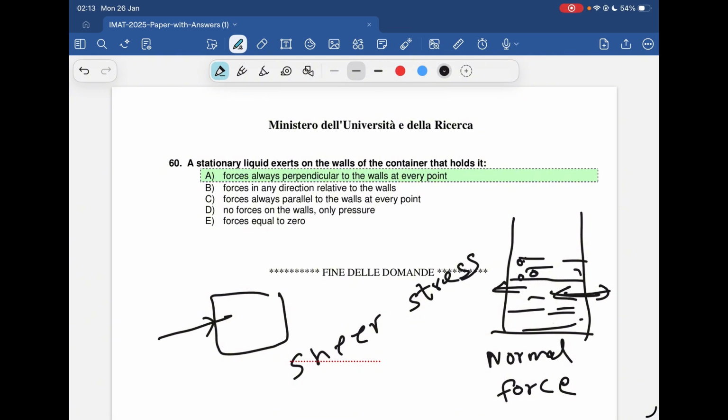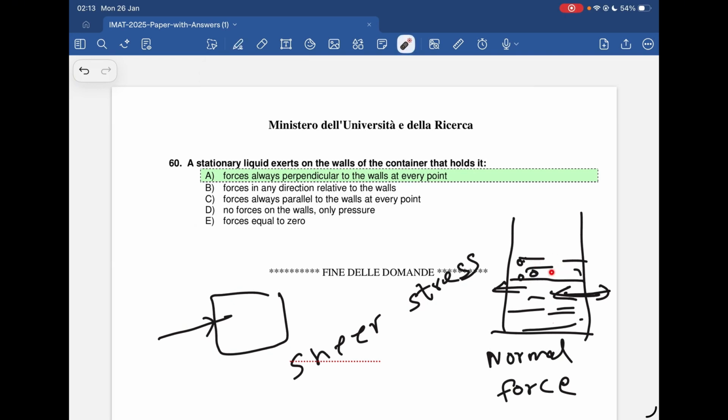In this case, if you read the word stationary, it means the liquid is perfectly still. It's not flowing, it's not swirling. It's just sitting there. So there should not be any sideways force. If there is a sideways force, there will be swirling, so it is no more stationary. The question says the liquid is stationary. If the water is moving, it's not stationary anymore.